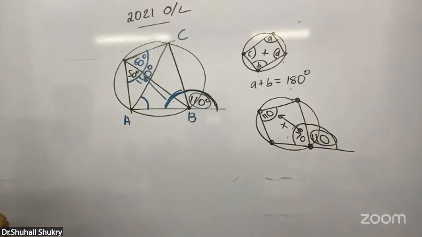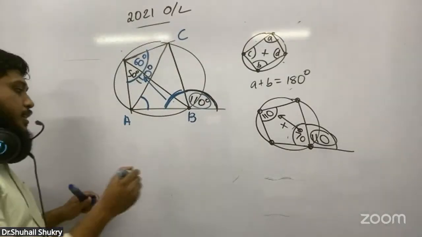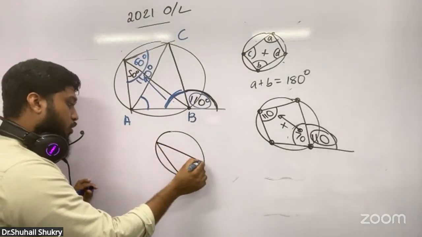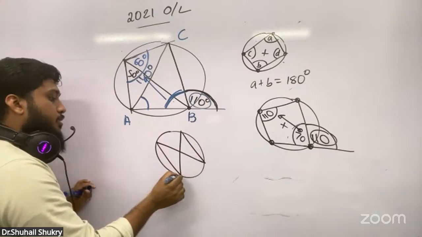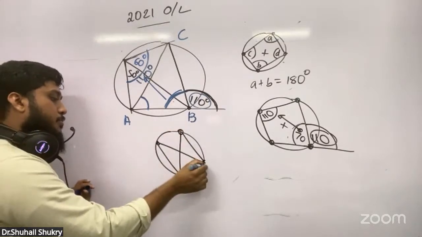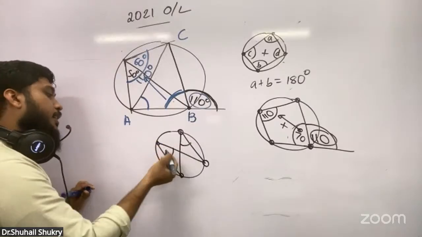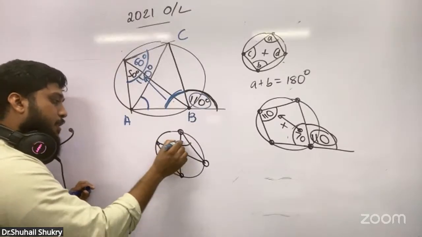When you were in grade 10, you learned another theorem like this, right? I call this the butterfly. We say these two angles are equal, this is x and this is x.